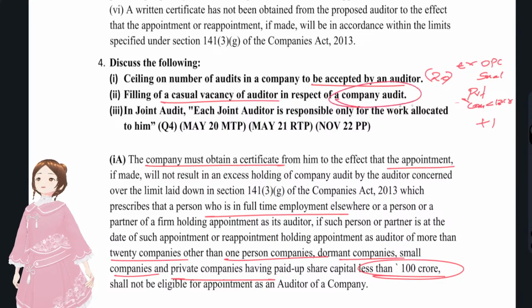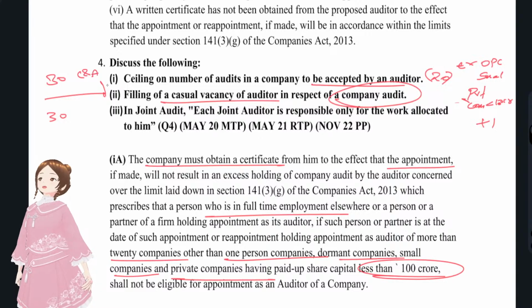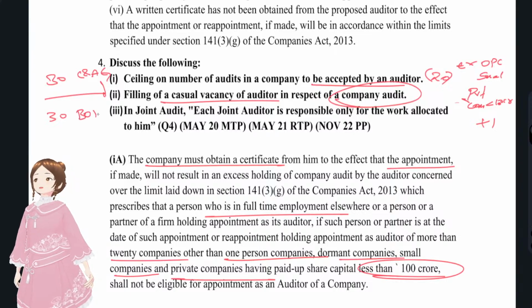Okay, now we'll see the second question, what they are discussing about: filling the casual vacancy of the auditor in respect of the company. Casual vacancy has to be filled within how many days? Within 30 days. Even if it's a government company or not. If it's a government company, C&AG has to fill the casual vacancy. If it's not a government company, the board of directors has to appoint, and within 3 months it has to get approval from the members in AGM.